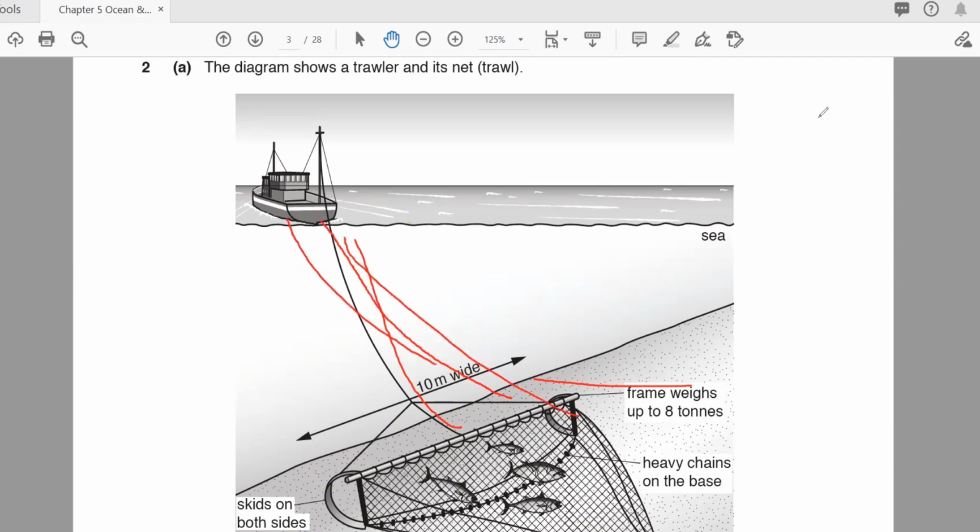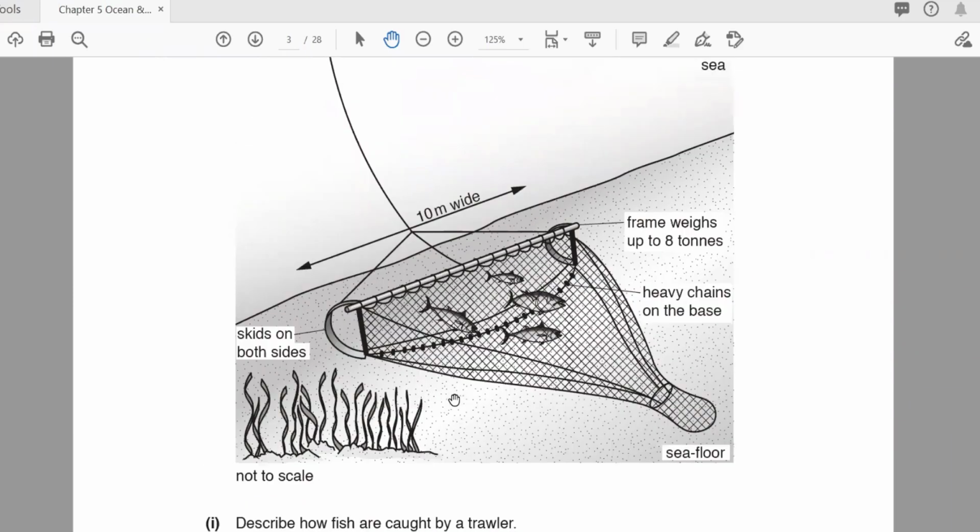So it works like this. I hope it is clear how a trawler or trawl net works. Now see the question: describe how fish are caught by a trawler. You have to describe how the fish go inside and how this type of net is used to catch the fish.